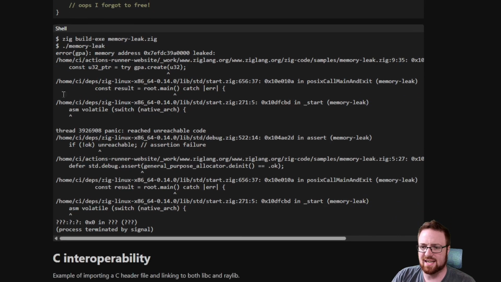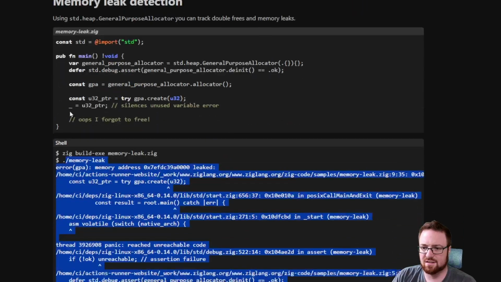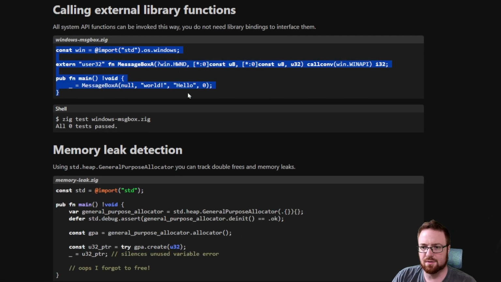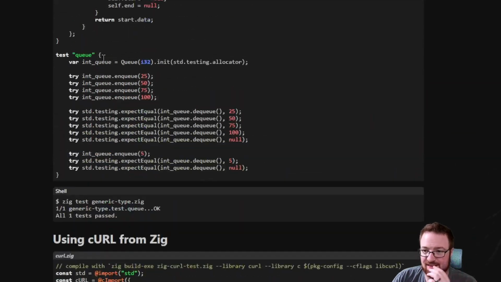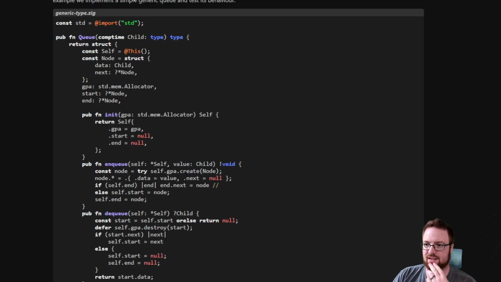I see that it's memory leak detection, and this is just an example, but it's like their third sample. Number 1 is Hello World. Number 2 is how to import a library. Number 3 is this monster. I'm not going to think about generics right now. Actually, I do want to see what they look like though. What? Comp time values.